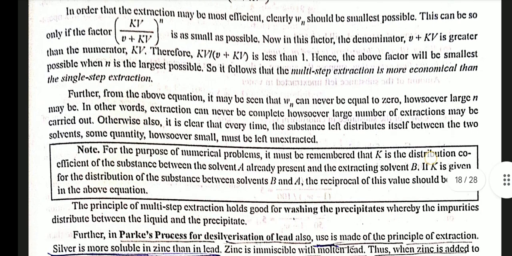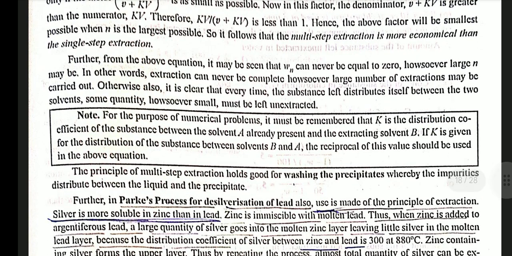Further, from the above equation it may be seen that Wn can never be equal to 0. However large n may be, in other words, extraction can never be complete. However, large number of extractions may be carried out. Otherwise also it is clear that every time the substance left distributes itself between the two solvents, some quantity, however small, must be left unextracted.